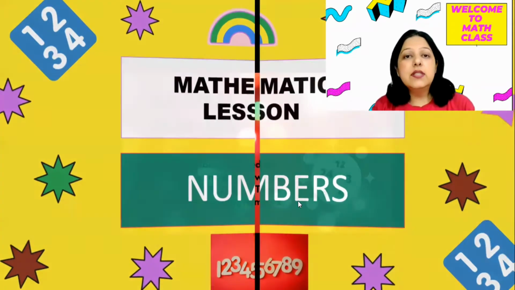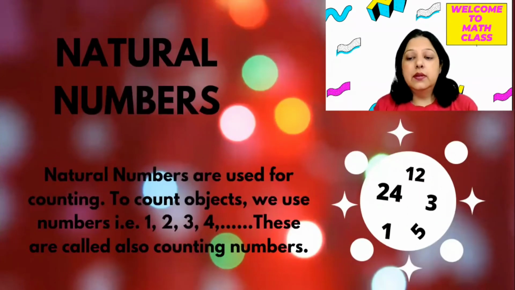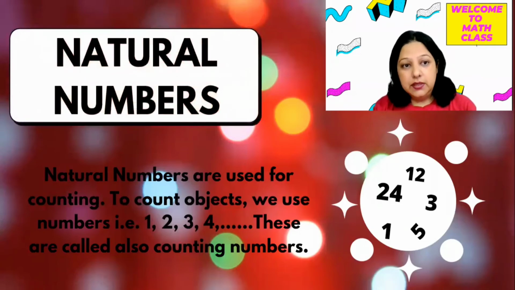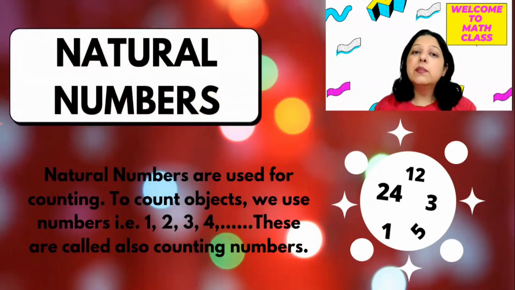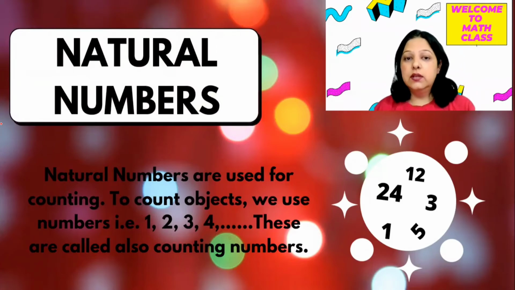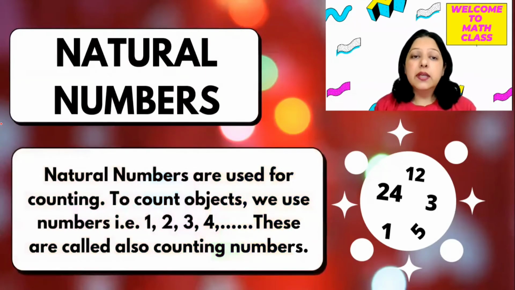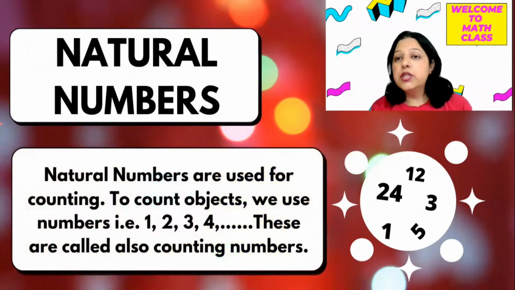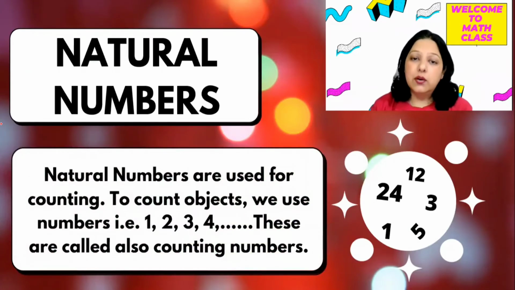Let's discuss the first type of number. नेचुरल नंबर. अब नेचुरल नंबर कौन से नंबर्स हैं? जो नंबर्स हम लोग डेली लाइफ में वी यूज टू काउंट 1 2 3 number of objects. For example, in this case, like 1 2 3 4 5, the numbers which we can count also, we call them as natural numbers. So natural numbers are used for counting. So to count objects, we use these numbers.